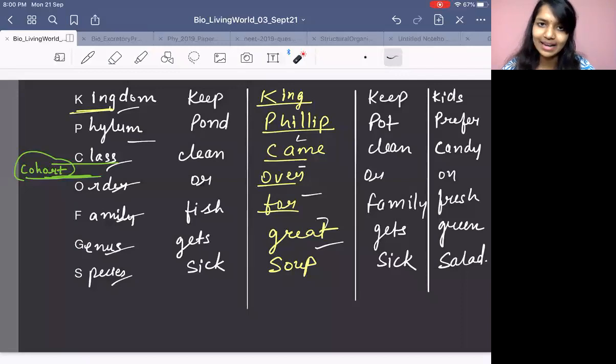Easy, no? So lowest rank, lowest category is what? Species. Which one have we ranked at the top? Which one has the highest rank? Kingdom has the highest rank.